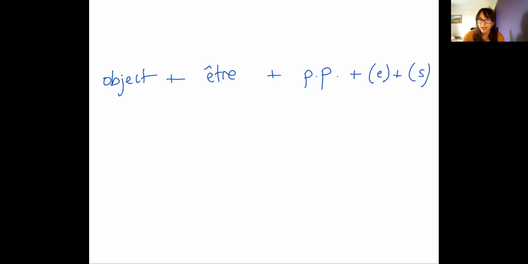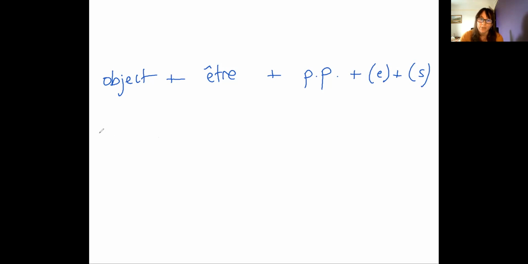Can you add a subject? So can you say the apple has been eaten by a worm? Yes, you can. You can definitely add a subject to your sentence. You just add it at the end and you add by.